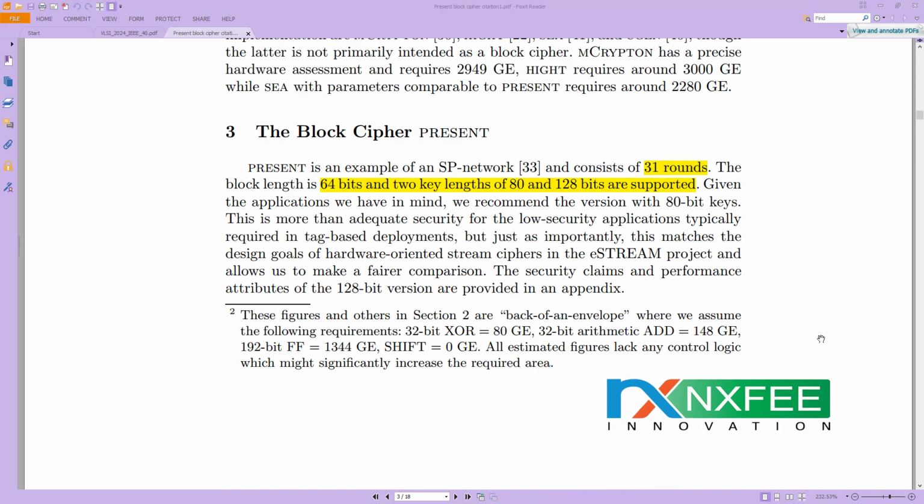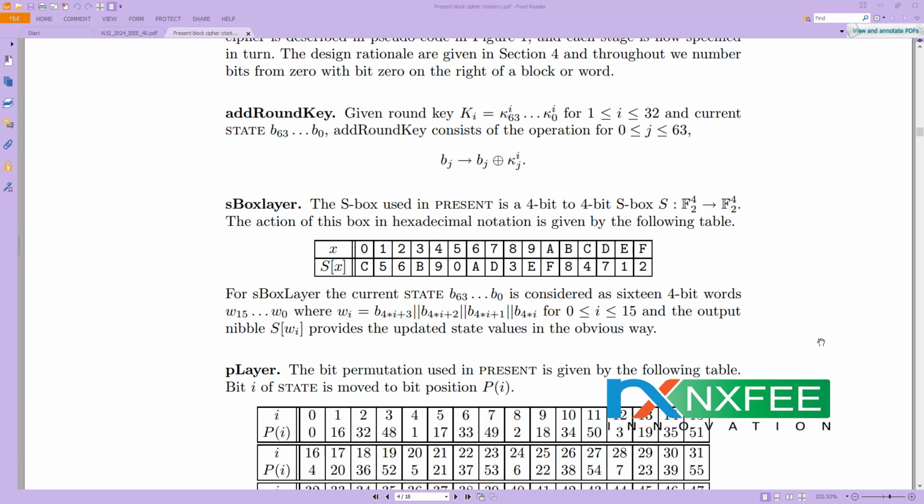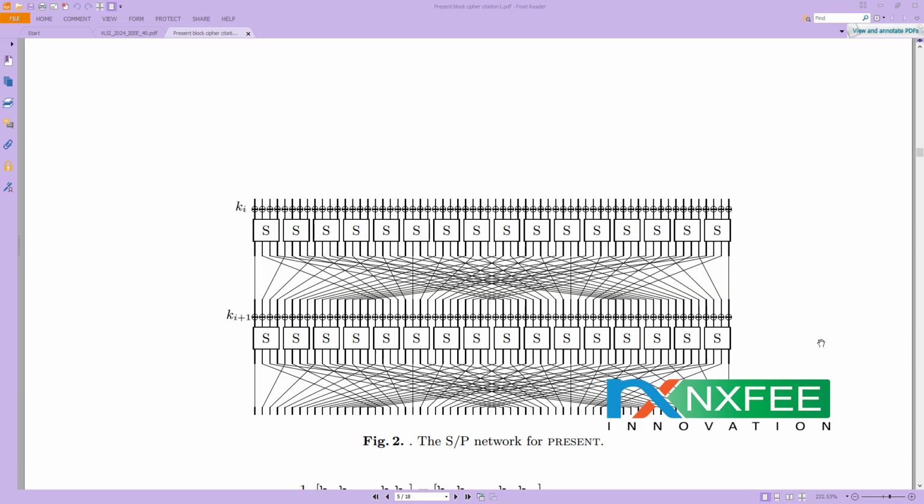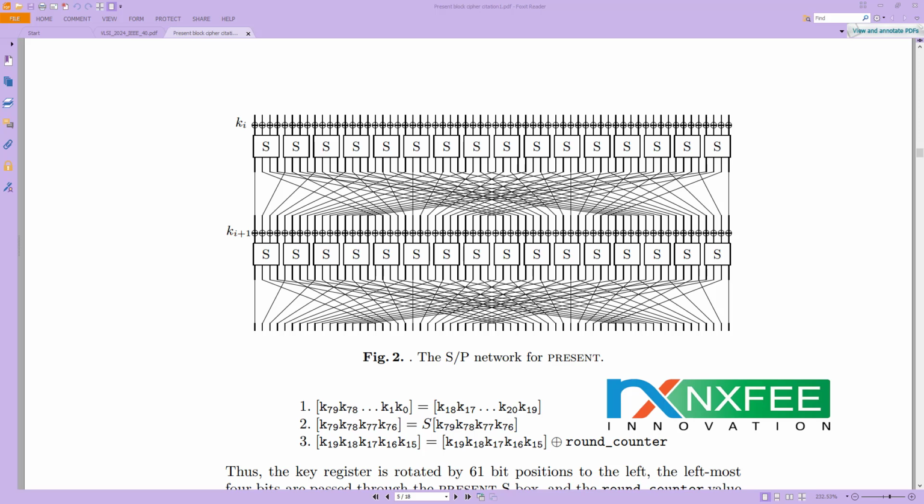The next part of the architecture is presented with the S-box layer description. This S-box comes up in figure 2.